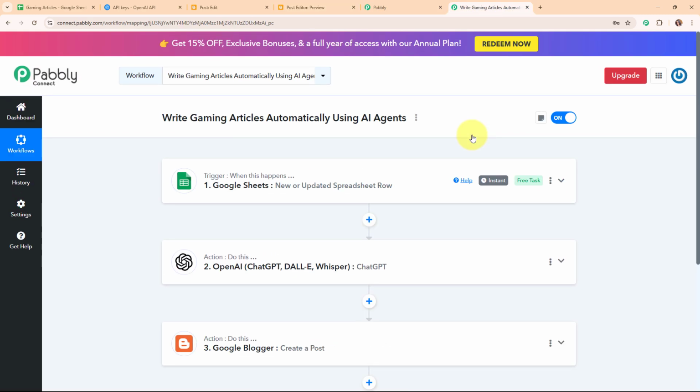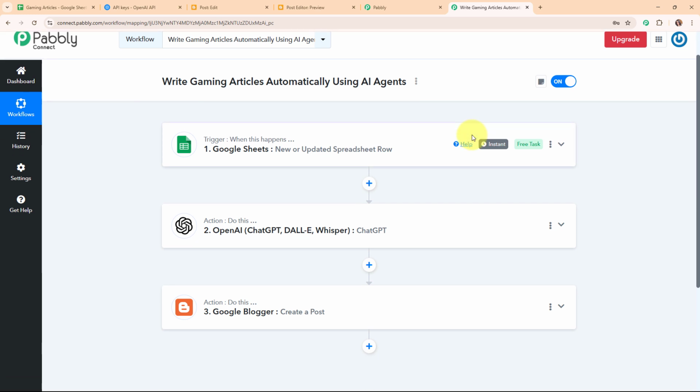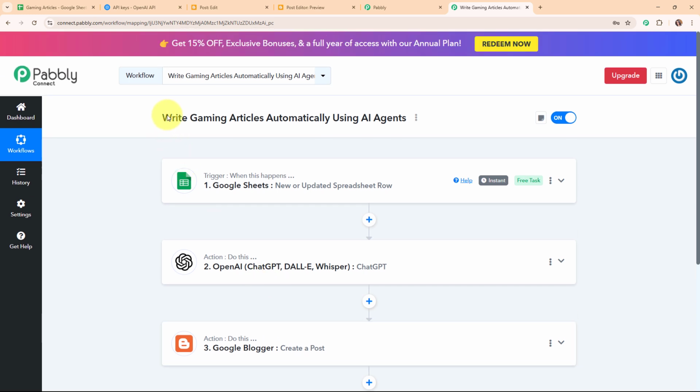Now let me summarize the entire automation that we just created. Here we have selected a trigger as Google Sheets and actions as OpenAI and Google Blogger. So whenever we add a new detail in our Google Sheets, then automatically using the details, OpenAI is going to generate the gaming articles. And after generating the gaming article, it is automatically going to be shared on our Google Blogger as a new post. Alright, so these were the steps on how to write gaming articles automatically using AI agents.